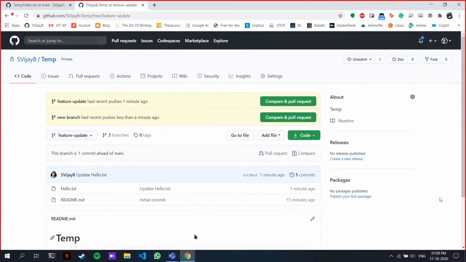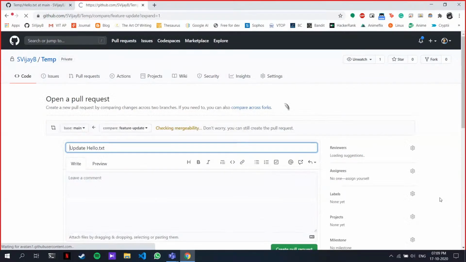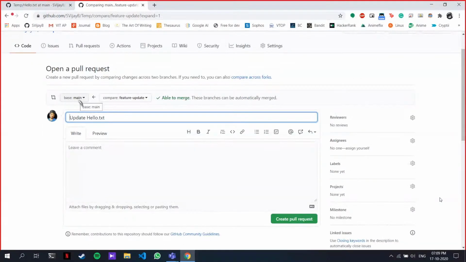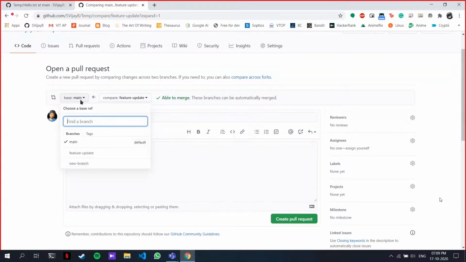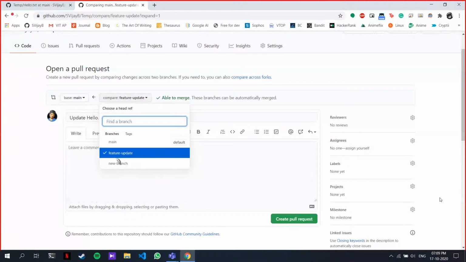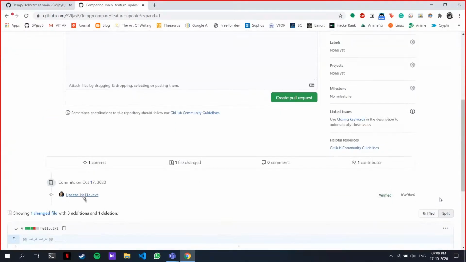Now, if you wanted to merge, like how I showed how to merge, here it's called a pull request. On GitHub, it's called a pull request. So from the feature update, I'm going to compare and create a pull request. Remember how someone asked from which branch and to which branch? So this is the base. Base is the branch you merge to, compare is the branch you merge from. And now the changes I've made are here.